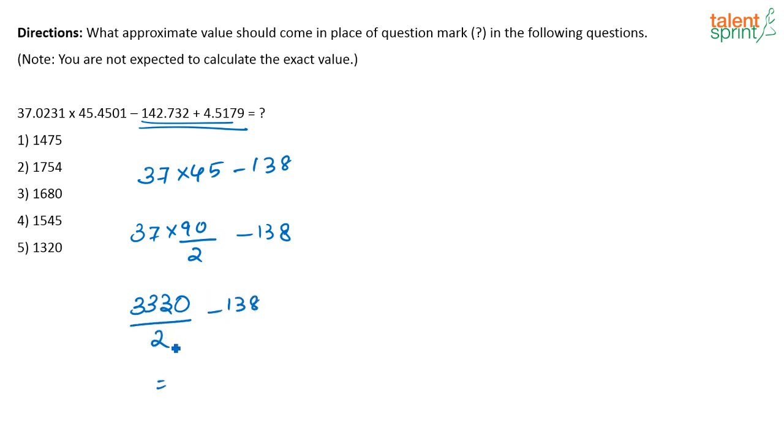That will be the answer you are looking for. 3330 by 2 is nothing but 1665. 1665 minus 138 will be 15 something, correct? Looking at the options, it has to be option 4, 1545. So 1545 is your answer, option 4.